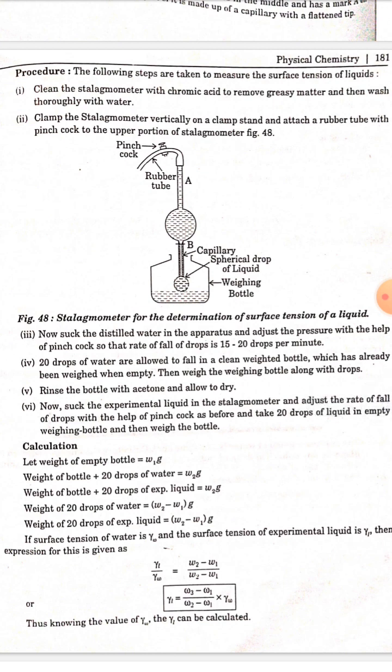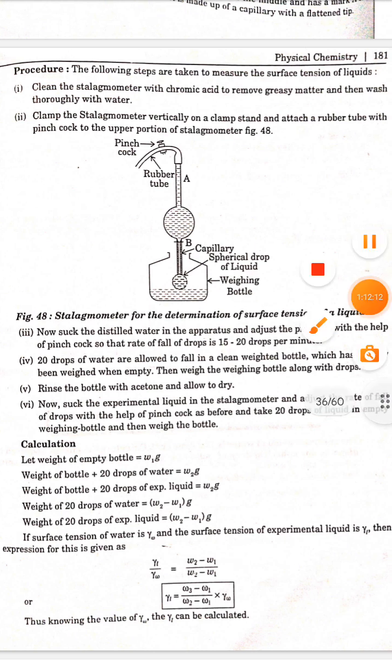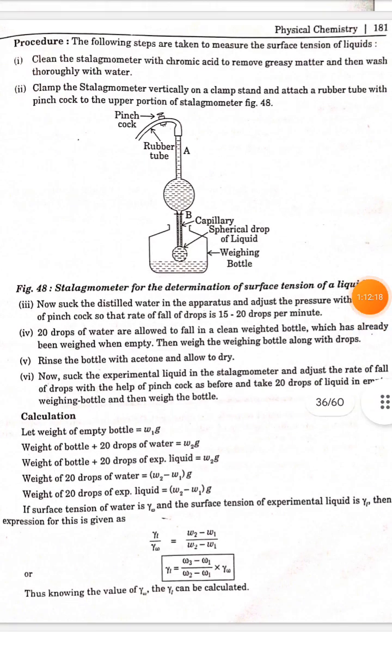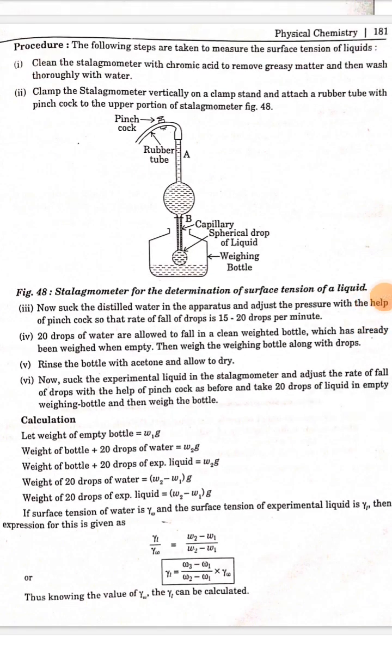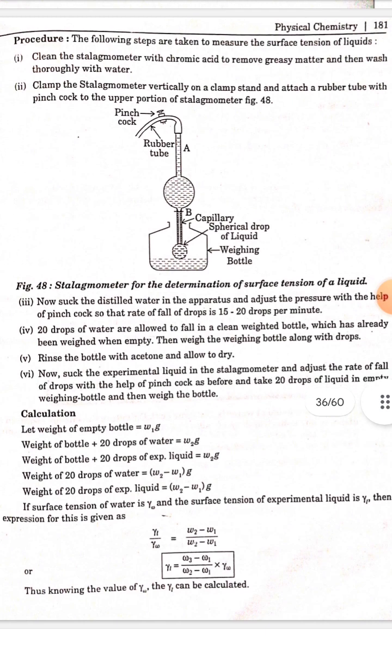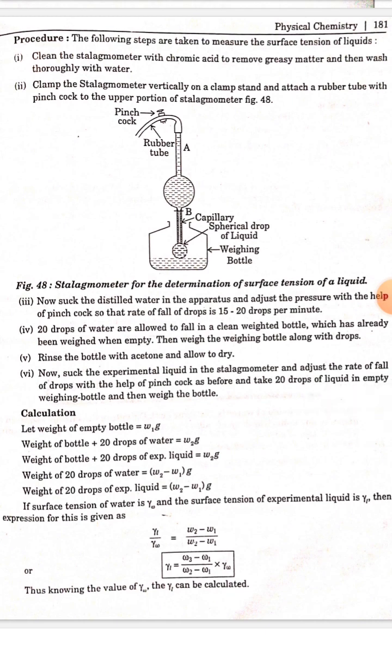Number 4. 20 drops of water are allowed to fall in a clean weighing bottle which has already been weighed empty. Then weigh the weighing bottle along with the drops. Number 5. Rinse the bottle with acetone and allow it to dry. Number 6. Now suck the experimental liquid into the stalagmometer and adjust the rate of fall of drops with the help of the pinch cock as before, and take 20 drops of the liquid in the empty weighing bottle and then weigh the bottle.